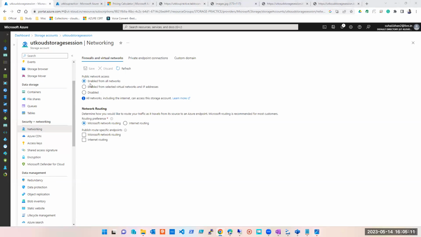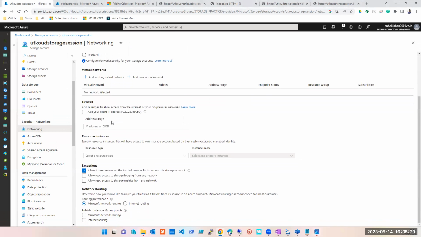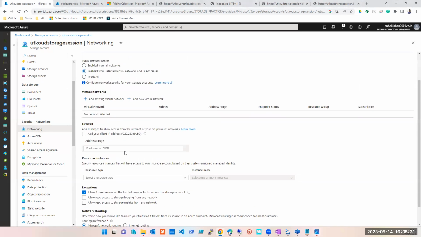I hope you understand this by reading itself, otherwise हमने ये भी बना रखा है, इसको already explain कर रखा है। If I select all networks, it is accessible from all the networks. You can access it. Anyone who has the sufficient access and URL, they can access it. Enable from selected virtual networks. What will happen, guys? If I do this, who will be able to access this? From that particular range of IP addresses or a particular IP address.